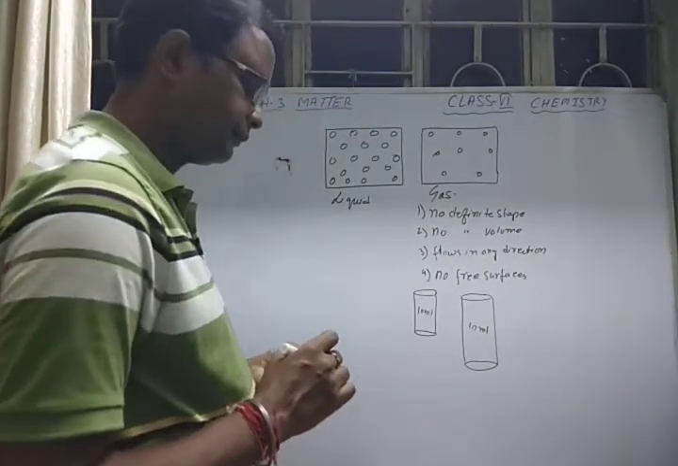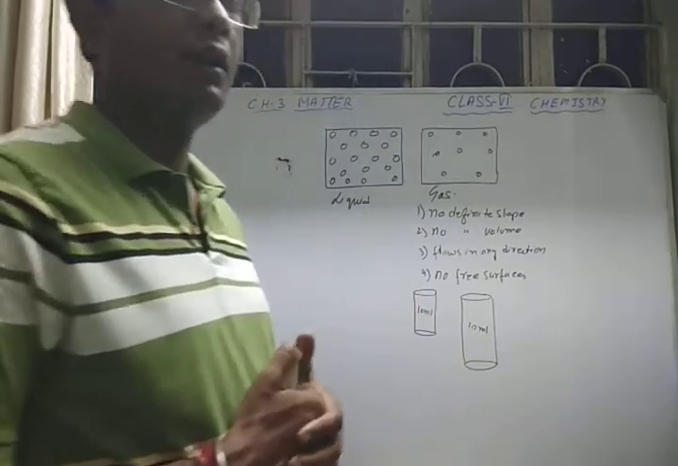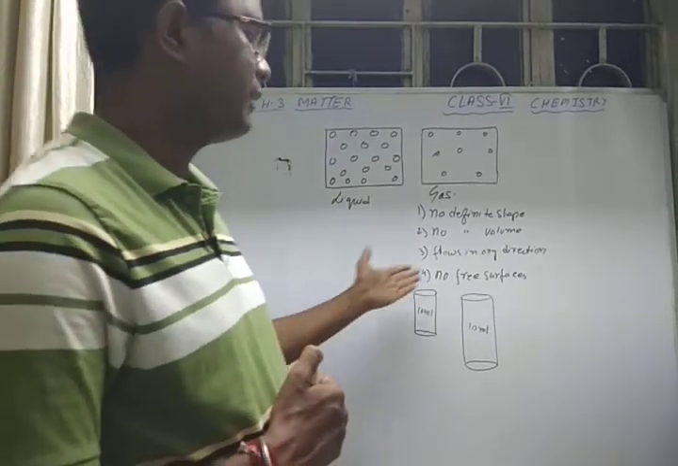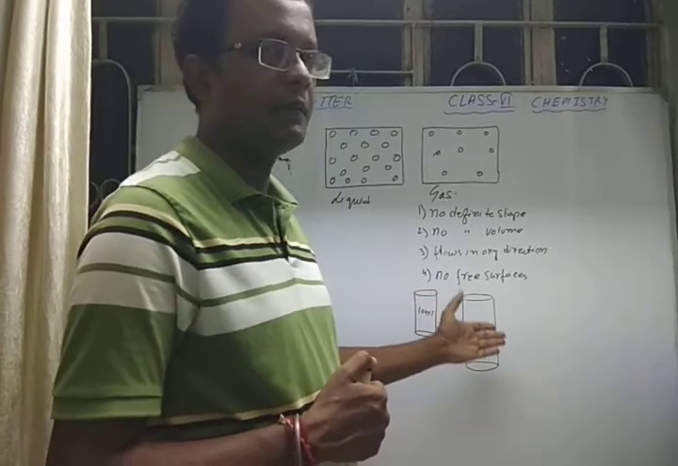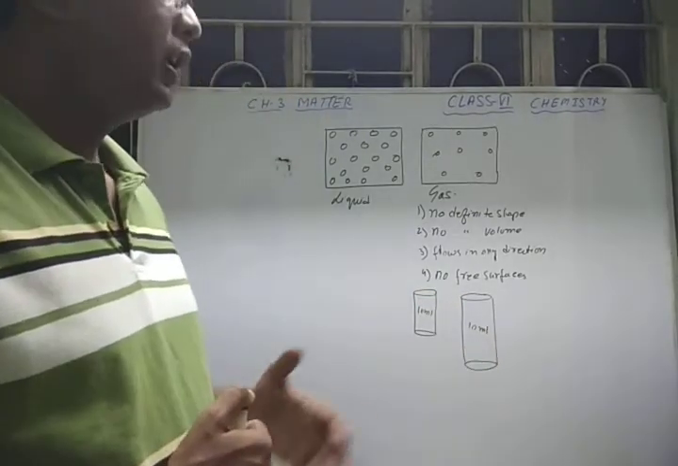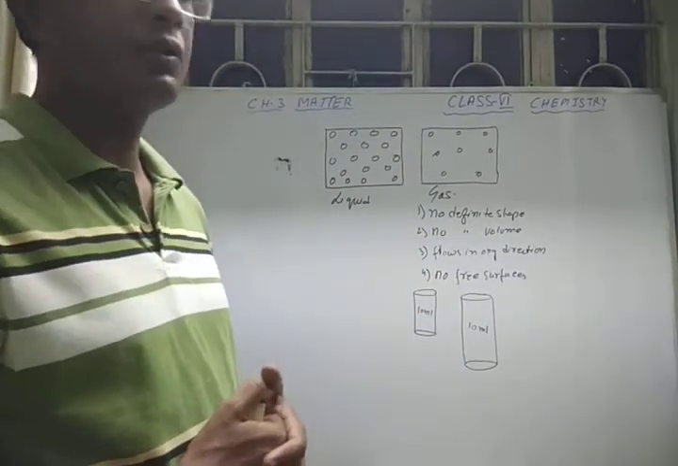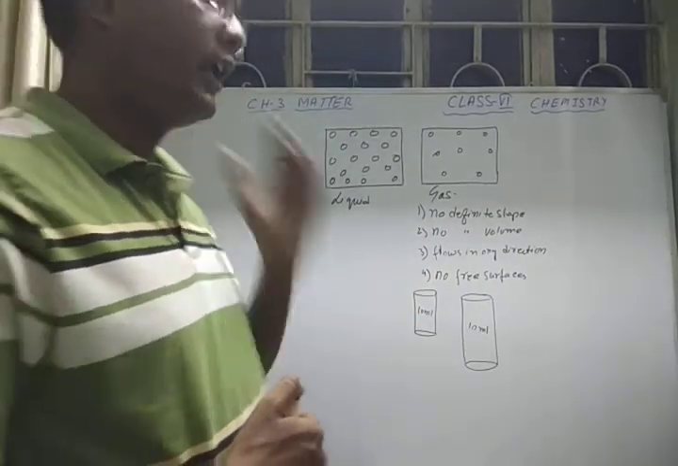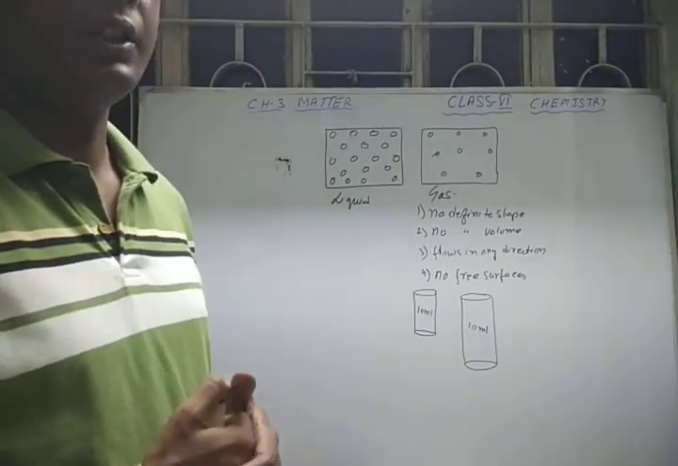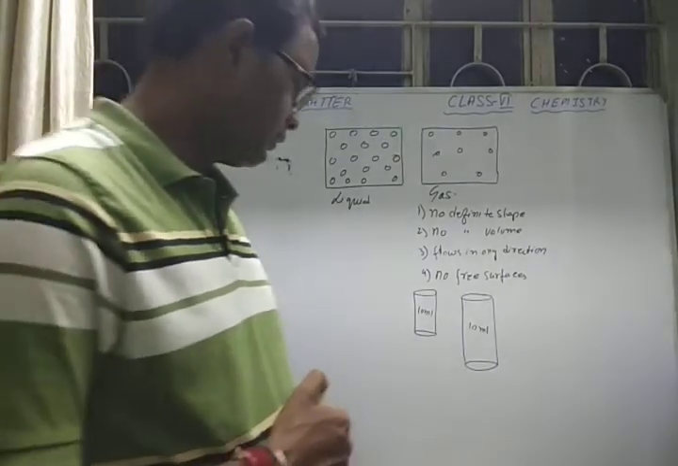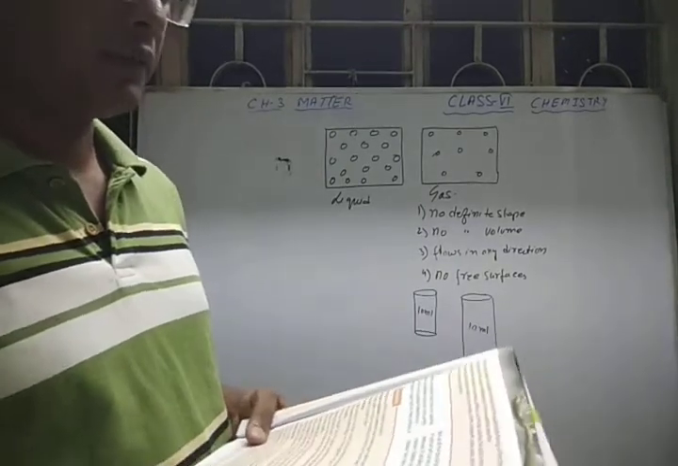What you will see, when you keep 10 ml of gas in this small gas jar, it will occupy the entire space of this gas jar. And when you put the same amount of gas in the bigger gas jar, it will occupy the entire space inside it. So this shows that gases take the shape of the container, the entire space of the container in which they are kept.